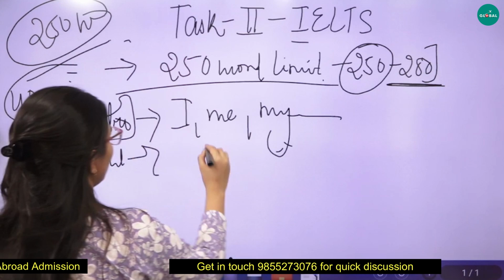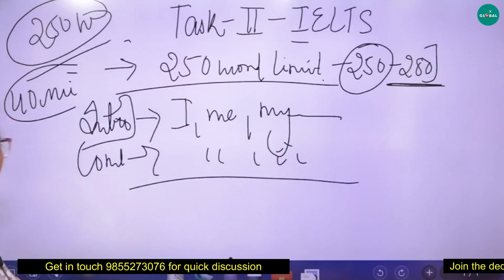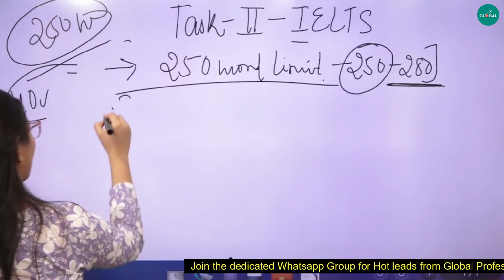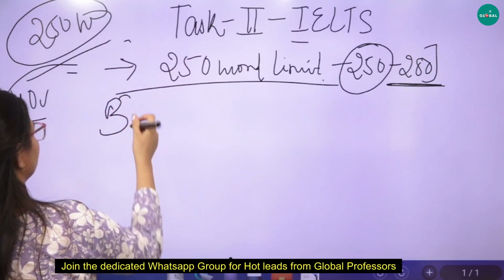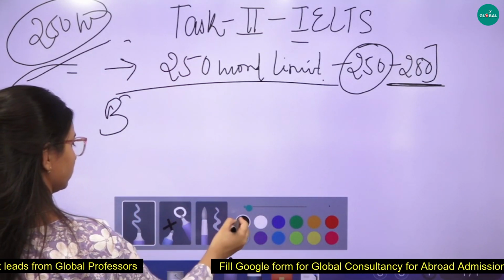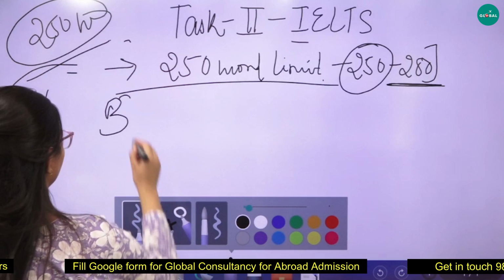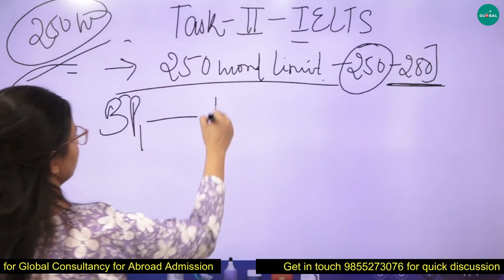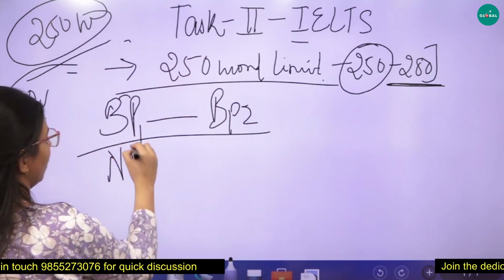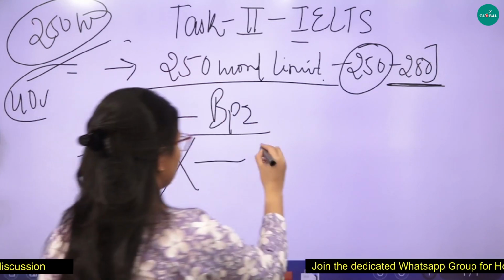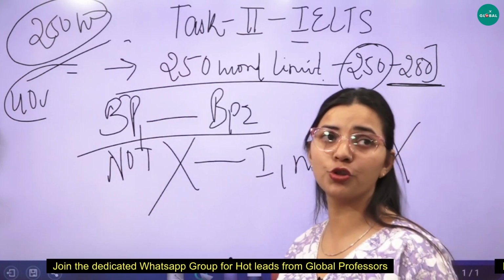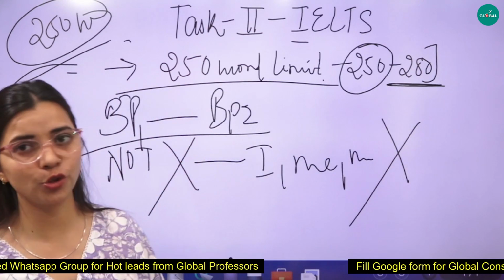In the conclusion, you can give your opinion when you're writing. But in both body paragraphs, you are not supposed to write I, me, myself. This is going to be wrong. Okay, so make sure you take care of these things.